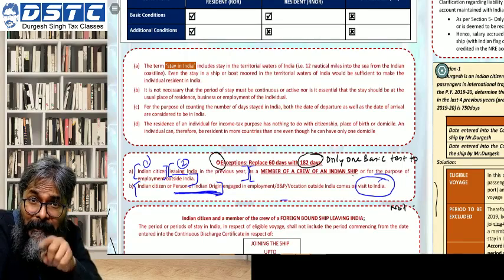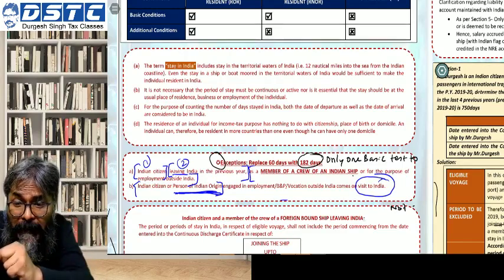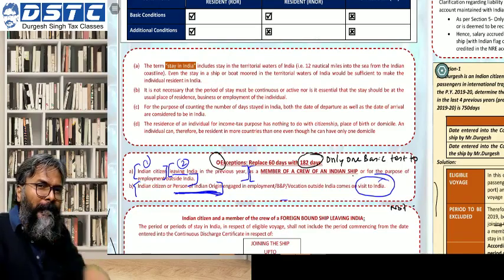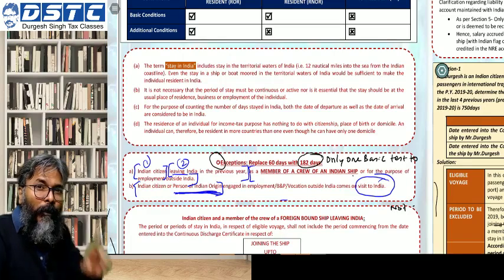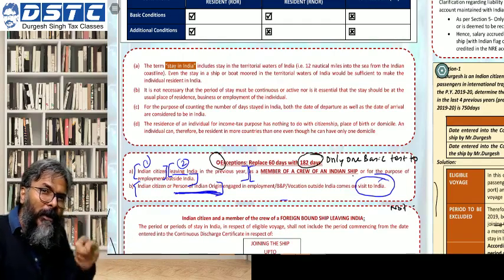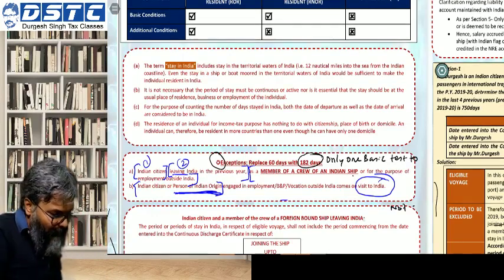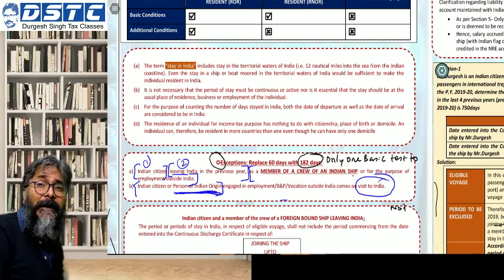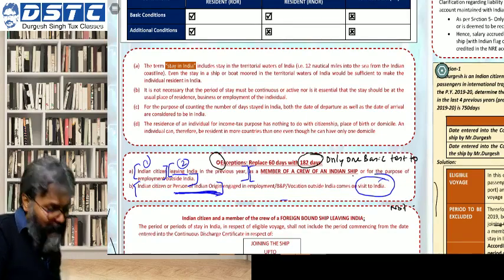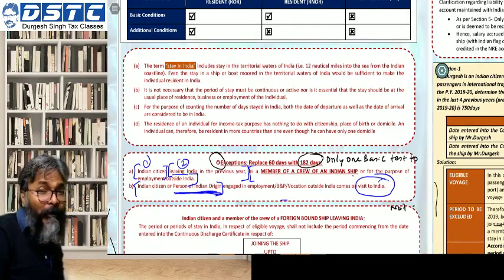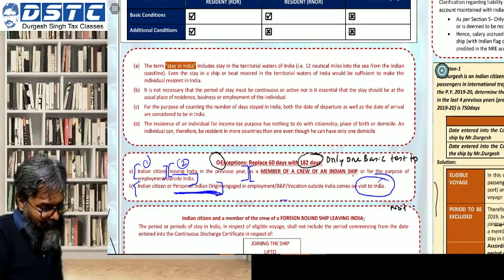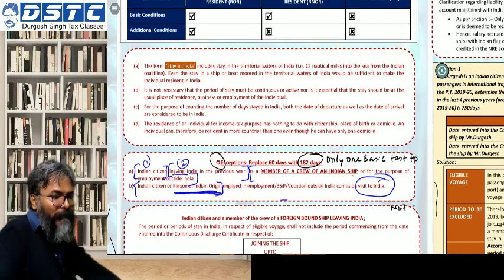Then in that year, the year in which you are coming to India for permanent settlement, will only one basic condition be looked upon, or both basic conditions be looked upon? The answer is both basic conditions would be looked upon. Why? Because now you are not coming to India for visit purpose, you are coming for the purpose of permanent settlement. So students, both basic conditions at that point of time would be looked upon.